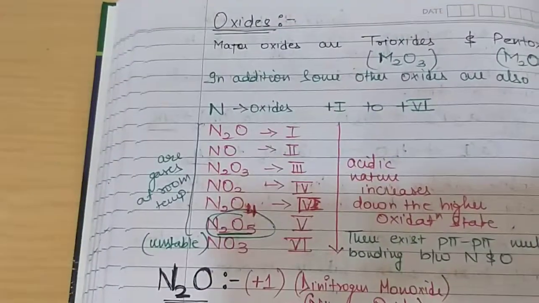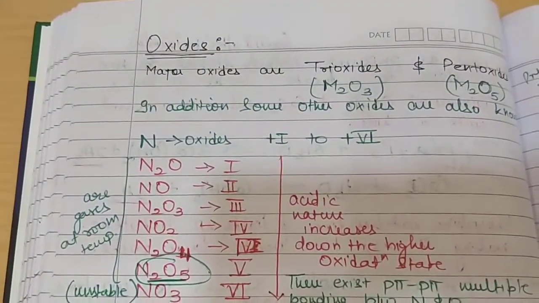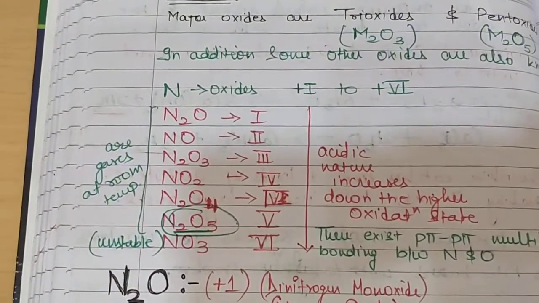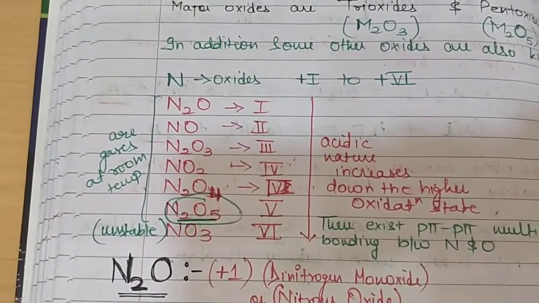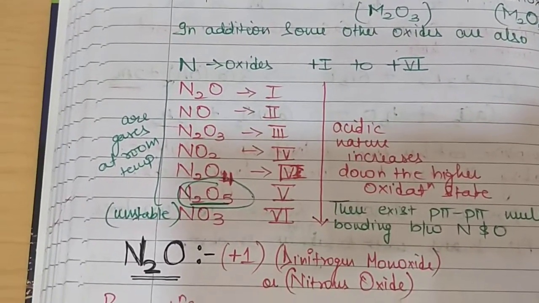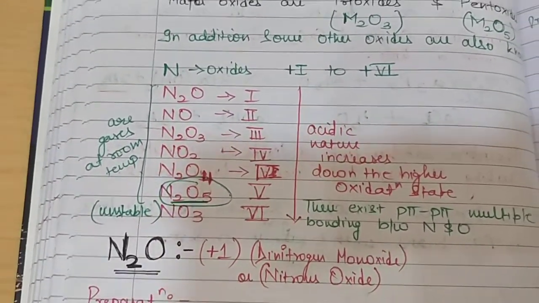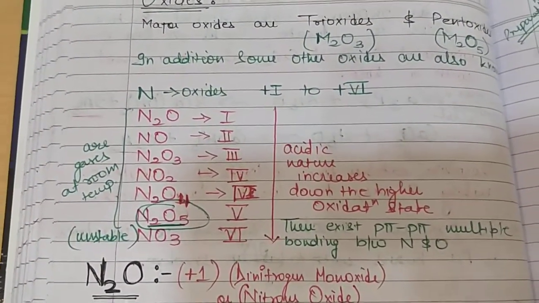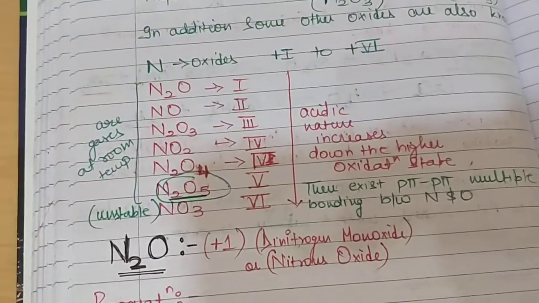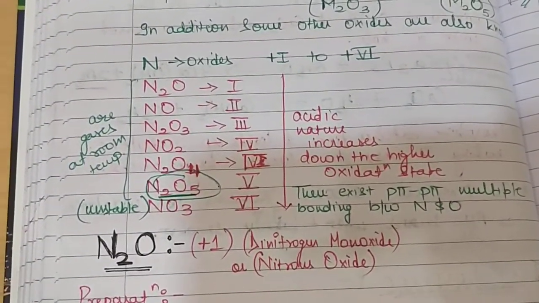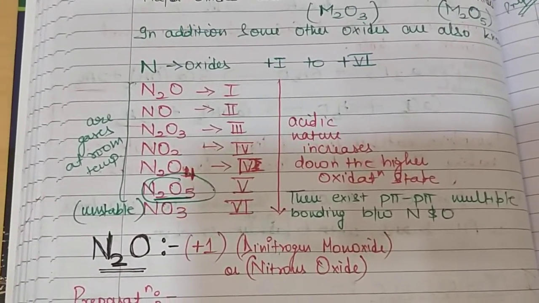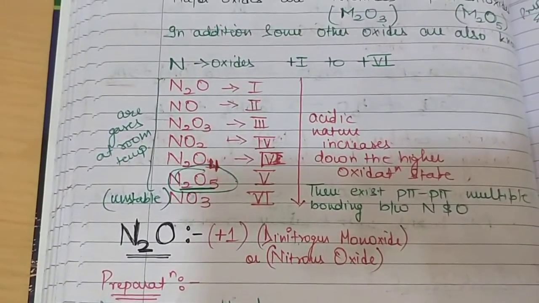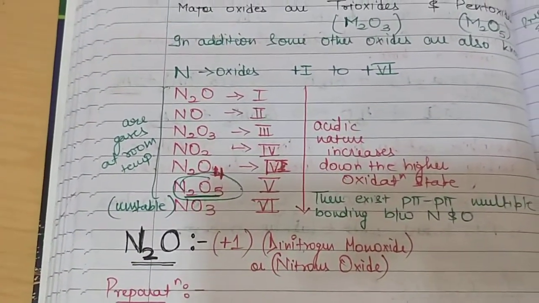Now coming to the oxides of nitrogen, these are the oxides which are possible, in which nitrogen is present in different oxidation states. As we move to higher oxidation states, the acidic character of these oxides increases. Also in these oxides, between nitrogen and oxygen there exists p-pi multiple bonding. Generally, all the oxides of nitrogen are gases at room temperature except for N2O5, which exists as a solid, and NO3 is the one which is unstable.